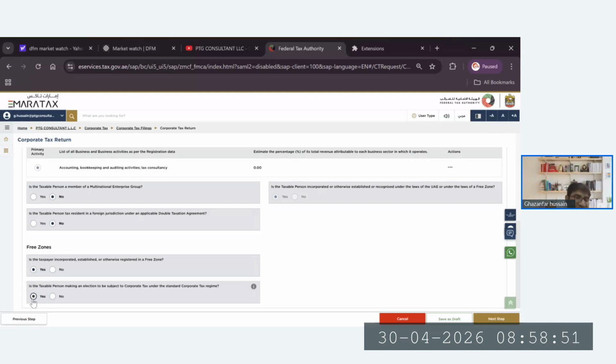This is another important part. Even if you are a free zone person but you want to opt for the 9%, you can opt for that. But this is the gentle approach: you know that you are not meeting the criteria of the qualifying free zone activities, then you can go straight forward with that. If you still say no, I don't want to opt, then it will ask: does the taxable person meet the requirements to be considered a qualifying free zone person?